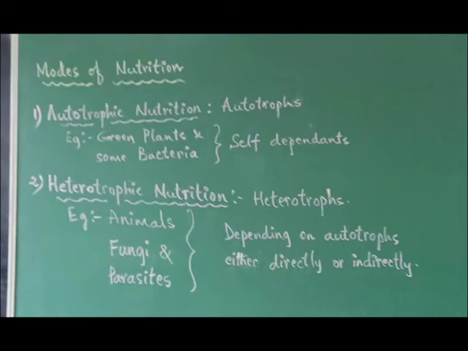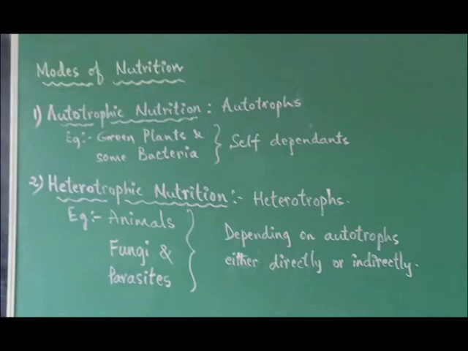The other mode of nutrition is heterotrophic nutrition. The animals, fungi and parasites, some bacteria are heterotrophic in nature, and thus they are called heterotrophs because they are depending on autotrophs for their food either directly or indirectly.